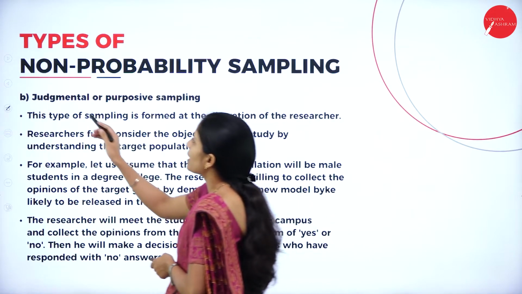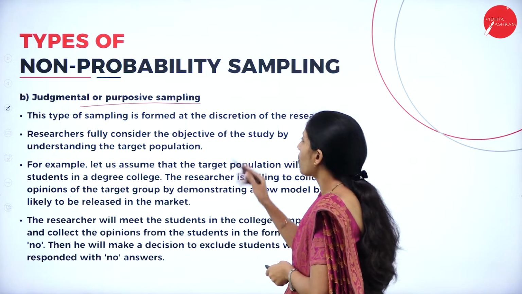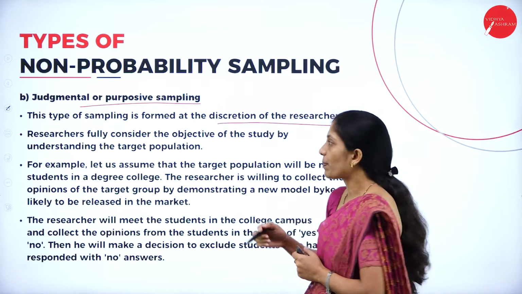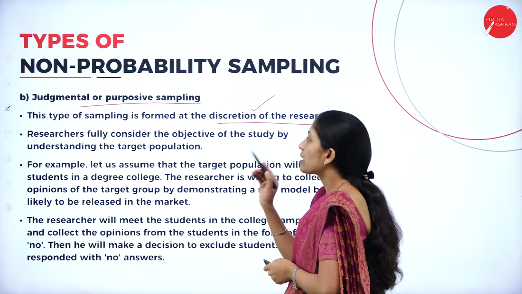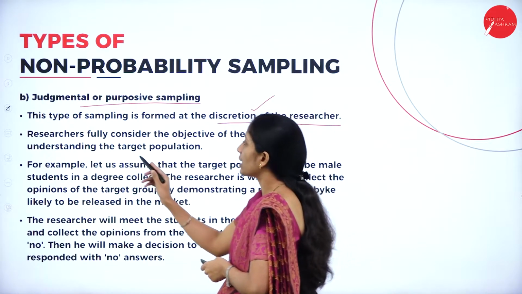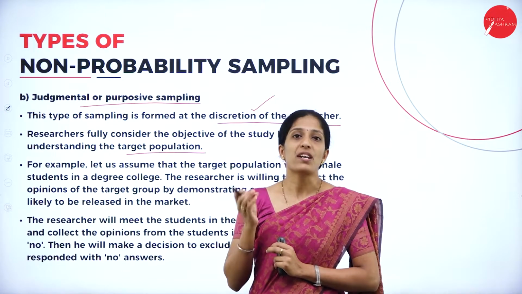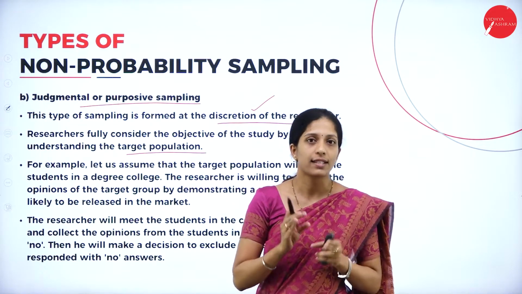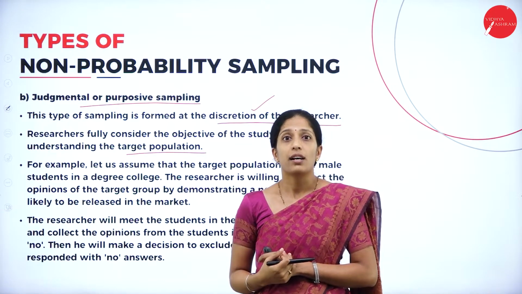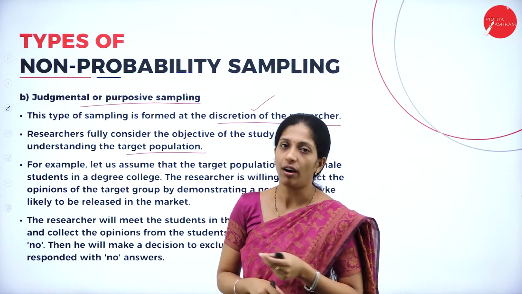Next one is judgmental or purposive sampling. This type of sampling is formed at the discretion of the researcher. The researcher fully considers the objective of the study by understanding the target population. It depends upon the purpose of the research work. He is going to select the sample, which is discretionary in nature, where the researcher selects the target population based on the purpose of research.